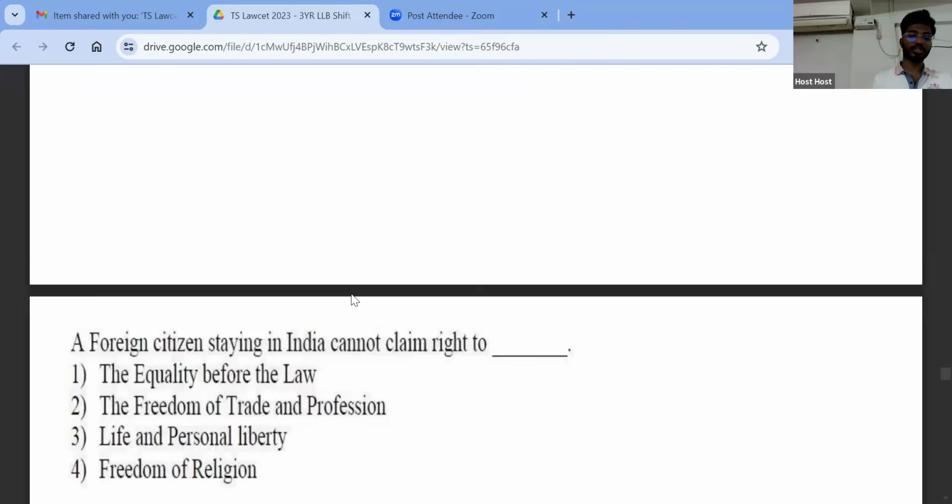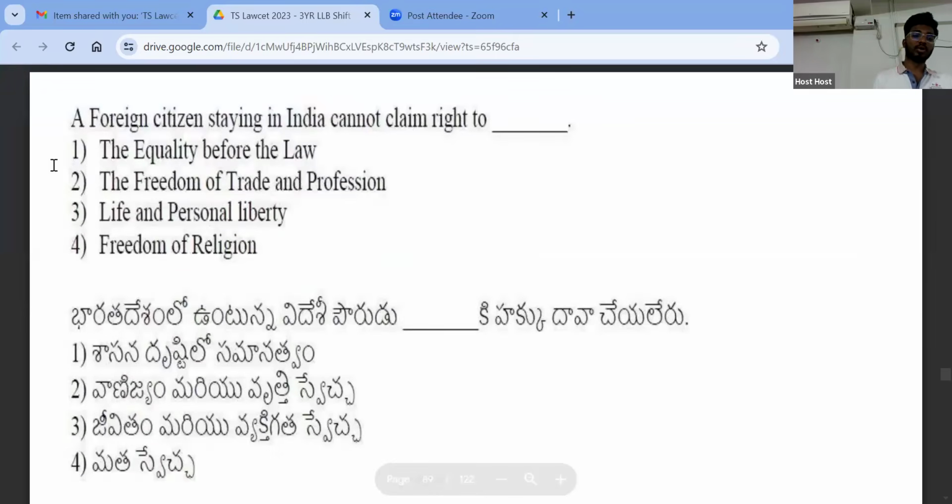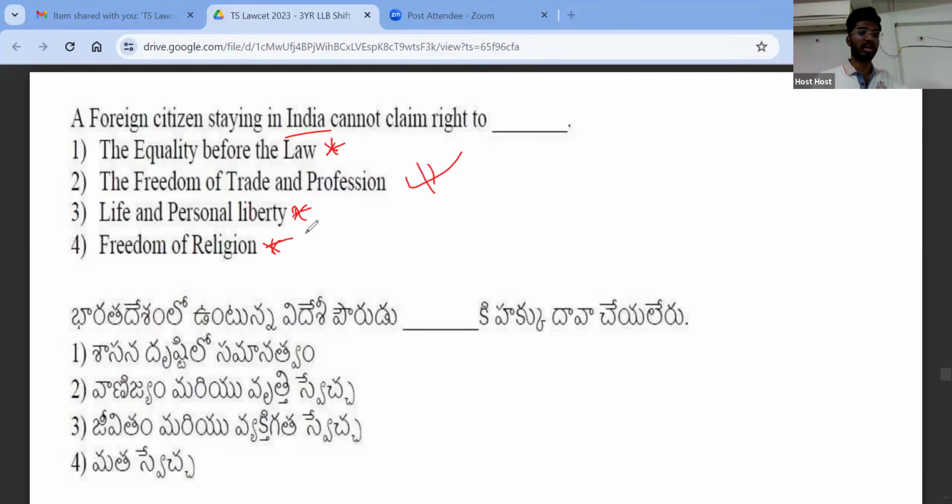Very good. Next question. A foreign citizen who is staying in India cannot claim the right to... What do you think is the answer? Very good. Well done. Freedom of trade and profession, right? Any and every trade he is not allowed to do. Equality before law and equal protection of law is available to both citizens as well as foreigners. Right to life and personal liberty is also available to both citizens as well as foreigners. Freedom of religion is also available to both citizens as well as foreigners. Whereas this right is available only to citizens.